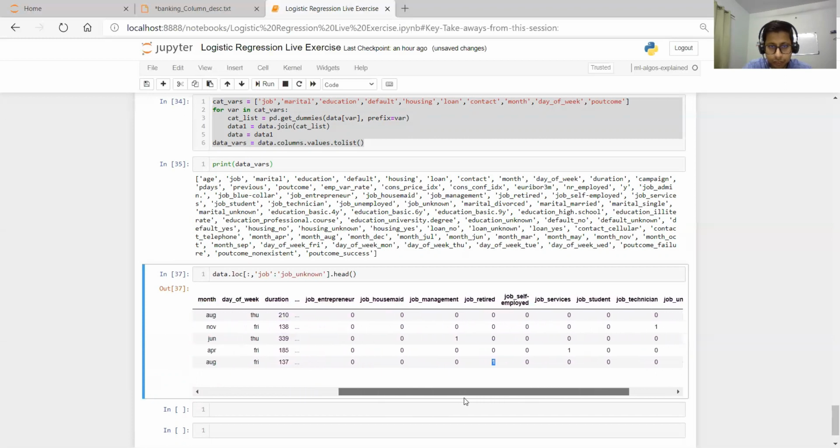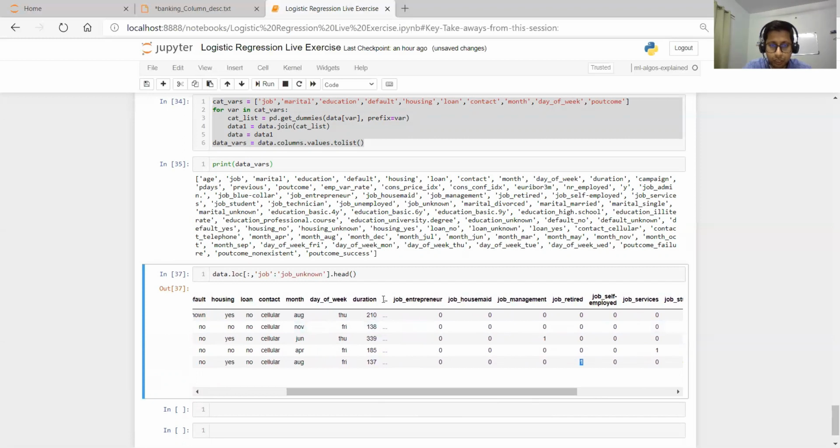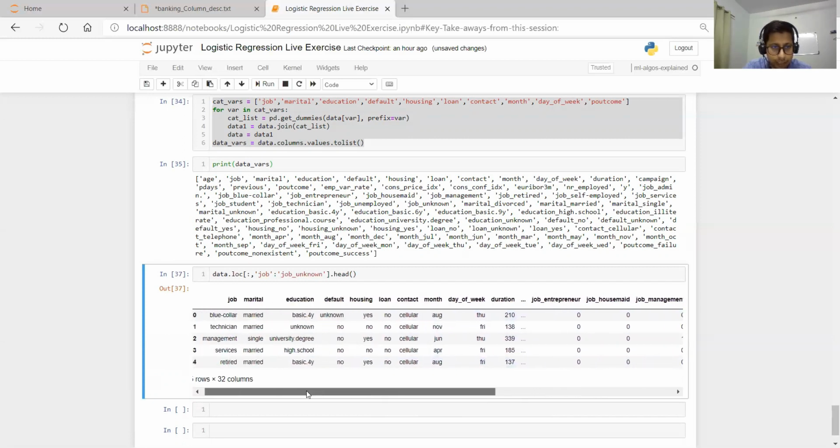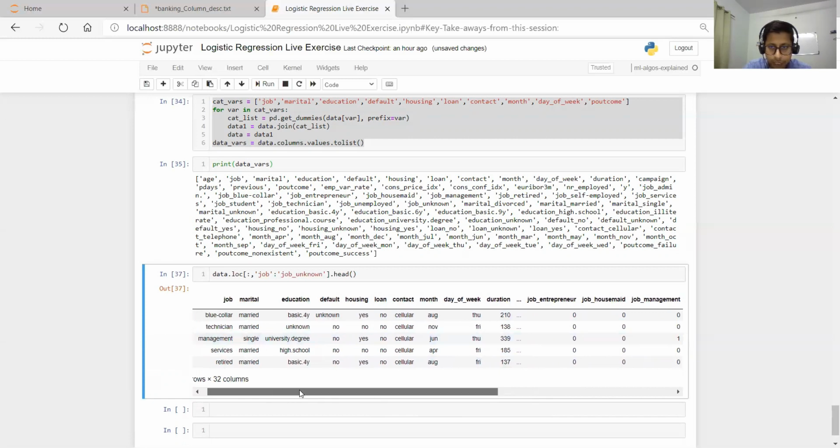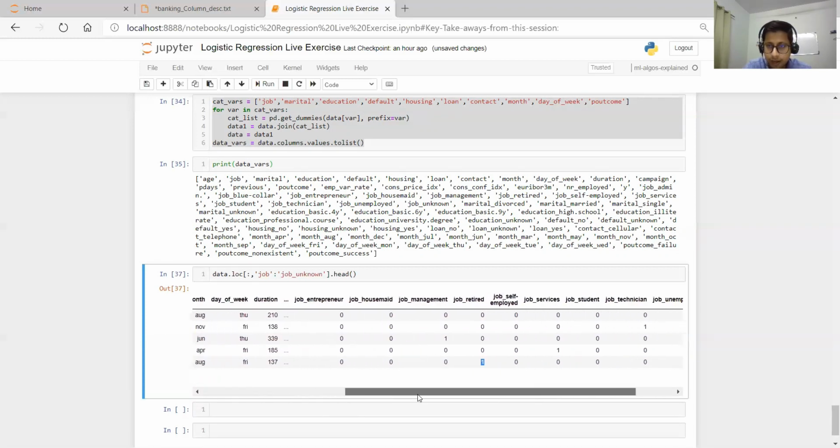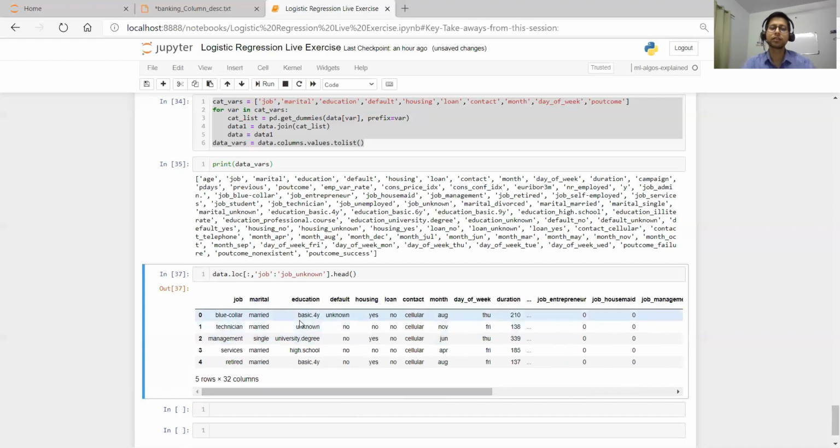Okay, so where is blue collar? So blue collar is here basically. There are many columns, so that's where it is hidden. So we'll take another example. For example, technician. I hope technician is visible. Yeah, so technician. So second row is technician, right? So it is representing one here. So that's how you can understand the meaning of this dummy.